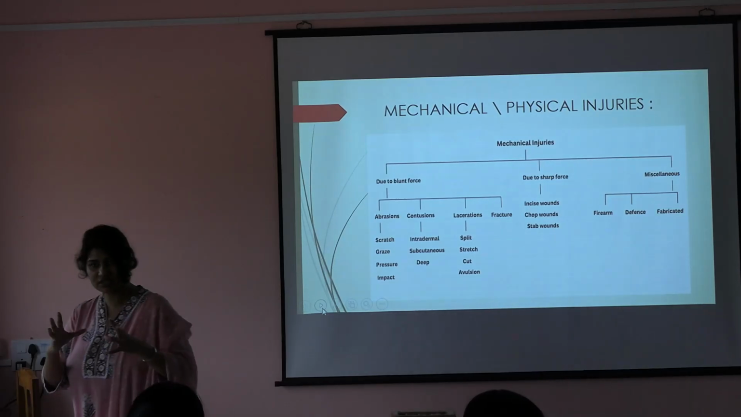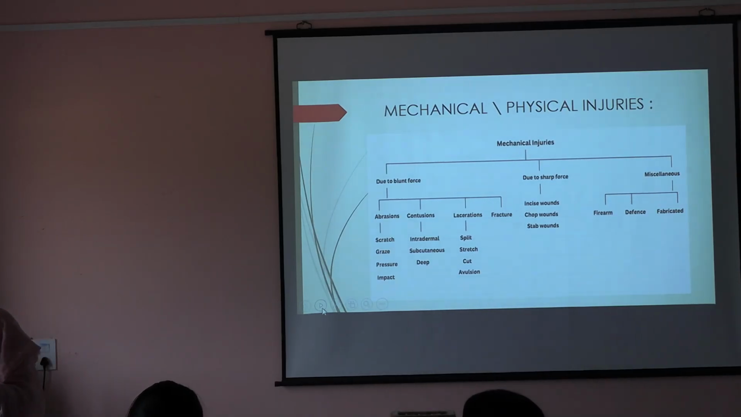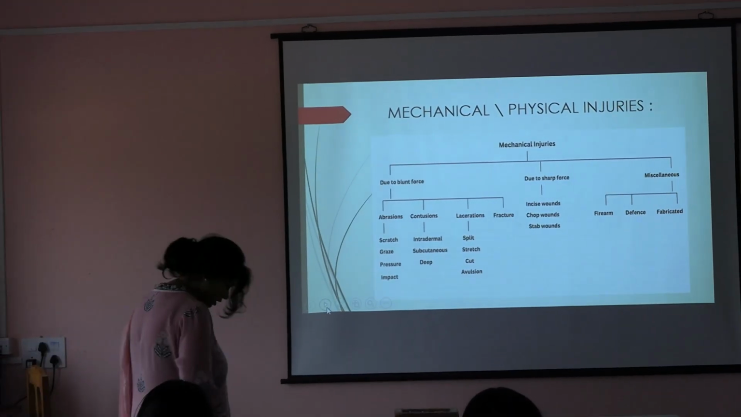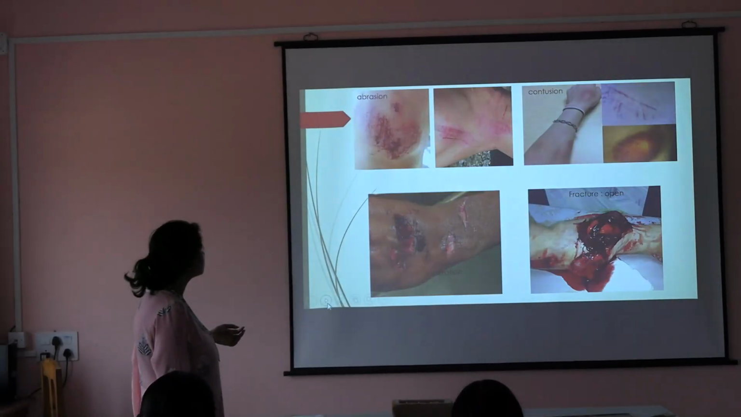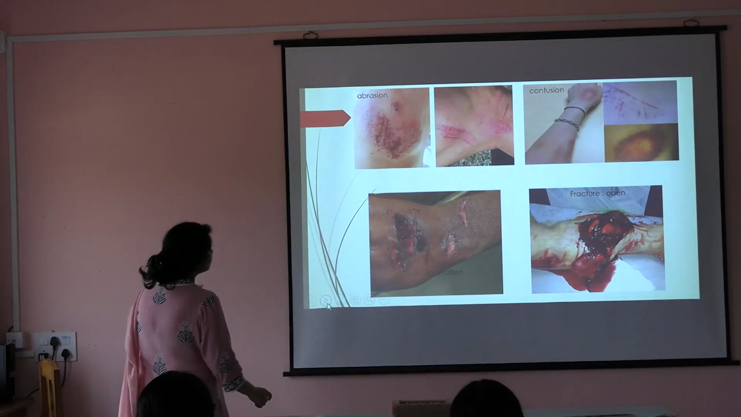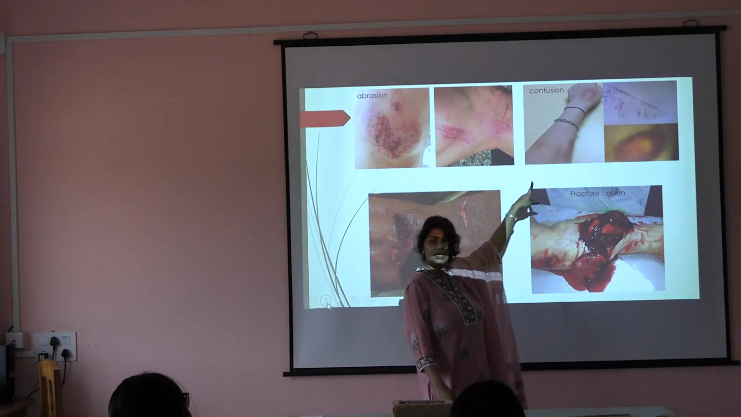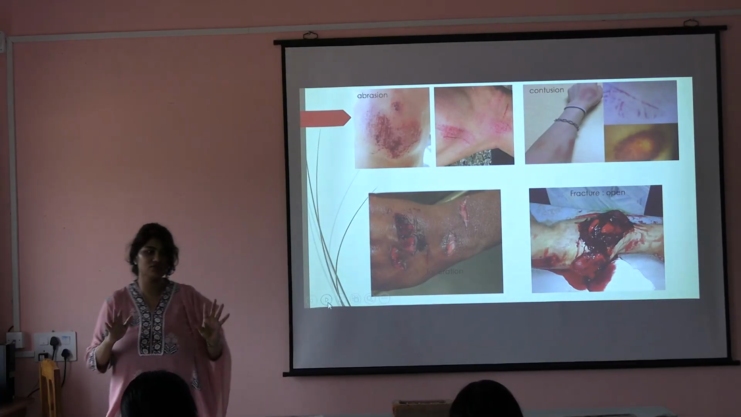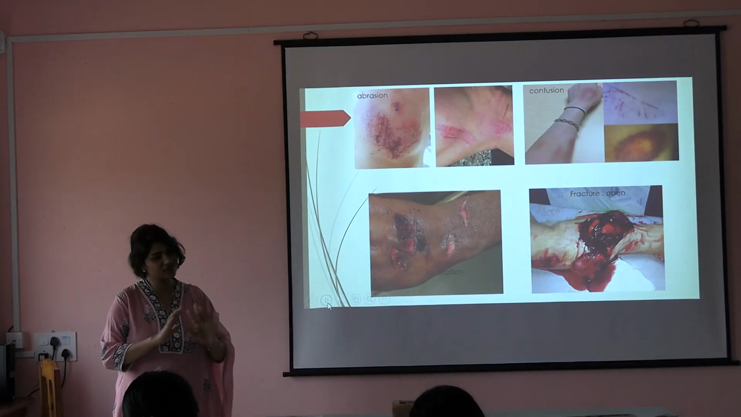If there is a bruise, it means contusion. A cricket ball injury, that is known as a bruise. See, this is a contusion. Everybody, at some point in your life, you have gone through a bruise or contusion. Abrasion is very common.